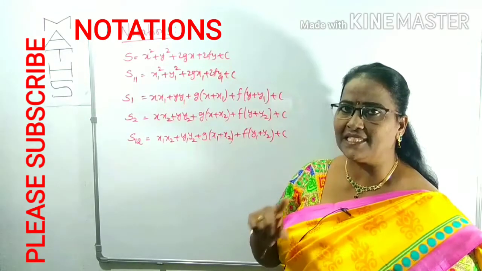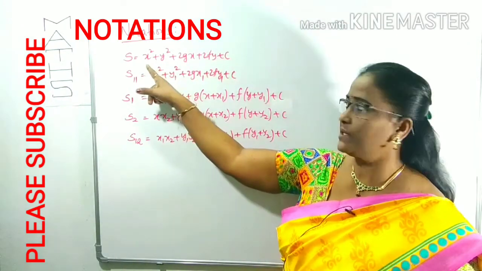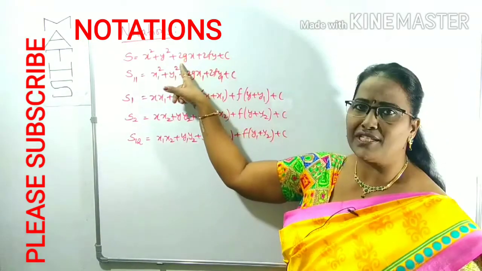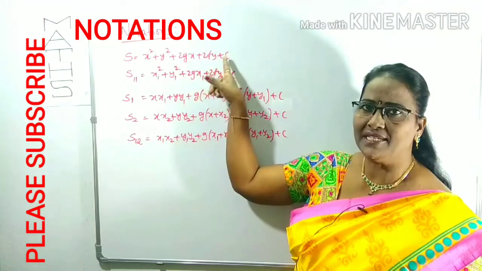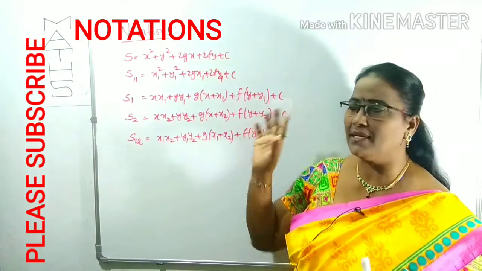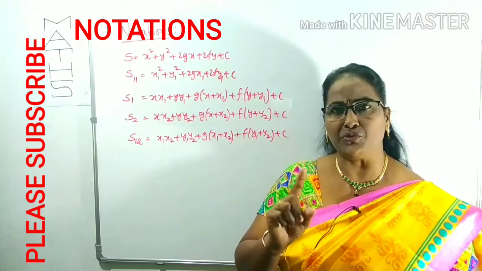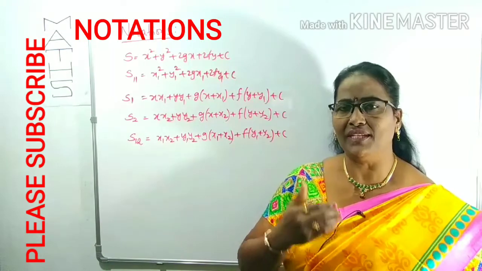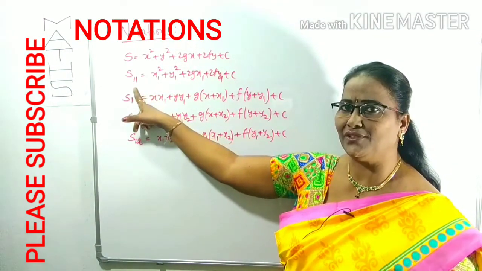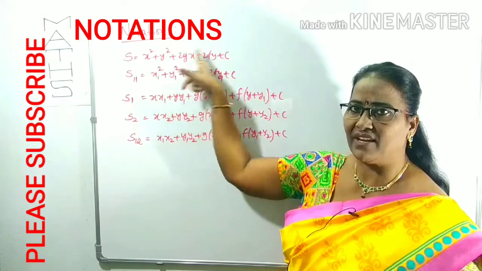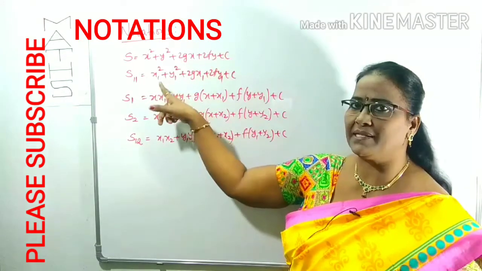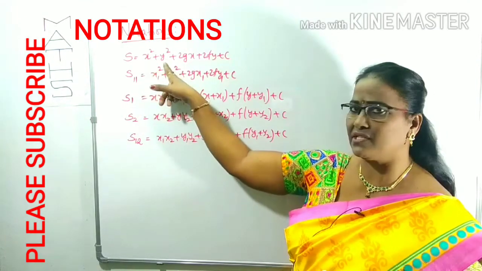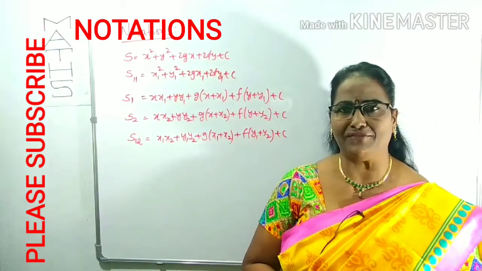We can observe that in this general notation, the coefficients of x squared and y squared are each equal to 1, the x coefficient is 2g, the y coefficient is 2f, and c is a constant. You have to remember it like that. Only if the x squared and y squared coefficients are equal to 1 can you take it as S. From that we can use S11. What is S11? To find the S11 notation, wherever x and y are there in the equation S, replace them with x1 and y1. That is, S11 is x1 squared plus y1 squared plus 2gx1 plus 2fy1 plus c.